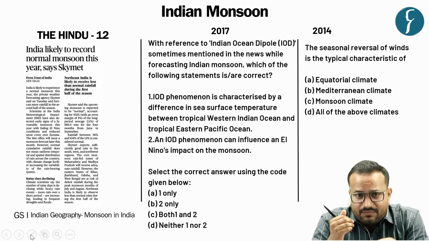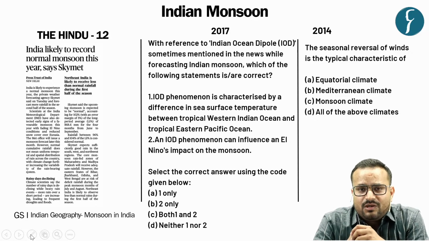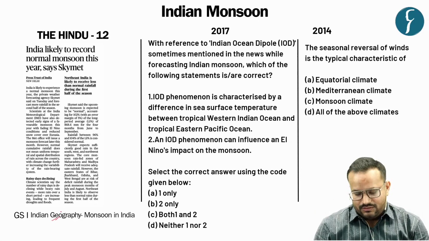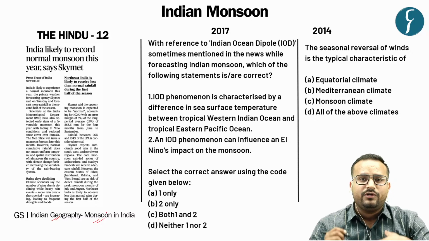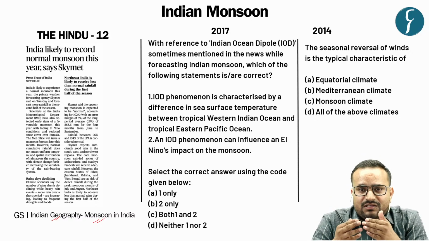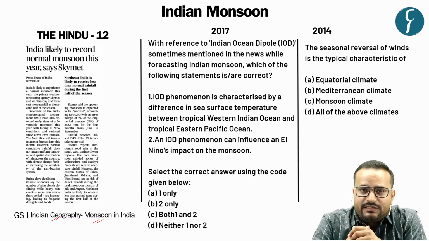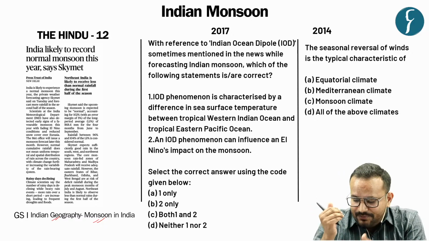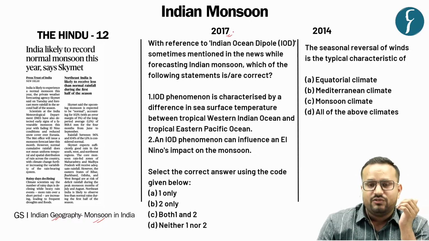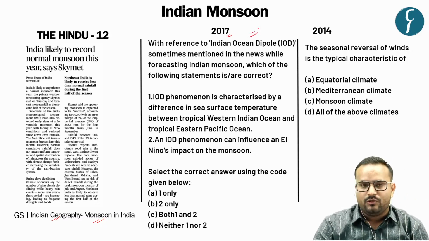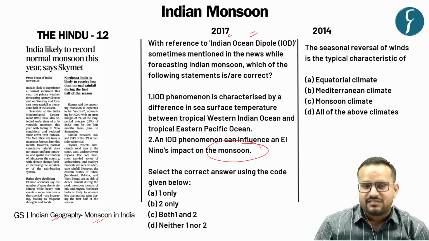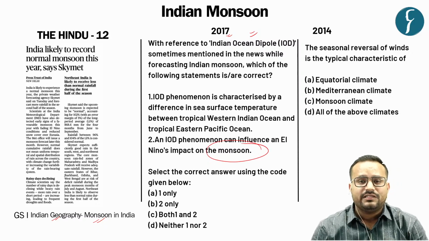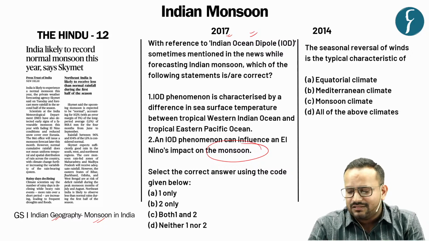This topic becomes important from the perspective of GS paper 1, where you have the topic Indian geography. Under this you have the topic monsoon in India, and this has been one of the most favorite topics of UPSC in geography. As you can see in the previous year questions, in prelims in 2017 you had a question on the Indian Ocean dipole, but indirectly it was asking about its impact on this. So what is the impact and what is that, we'll see in this discussion further.